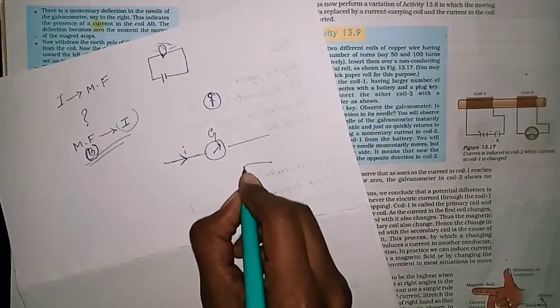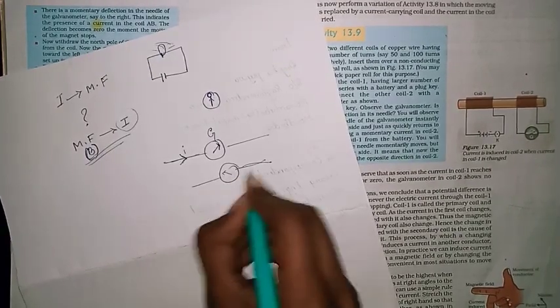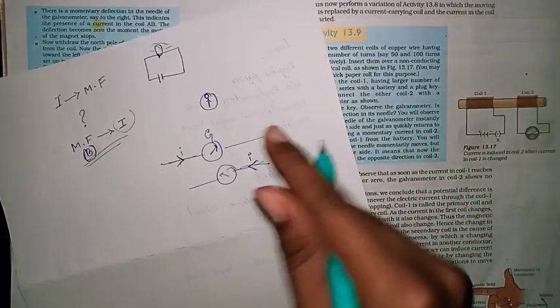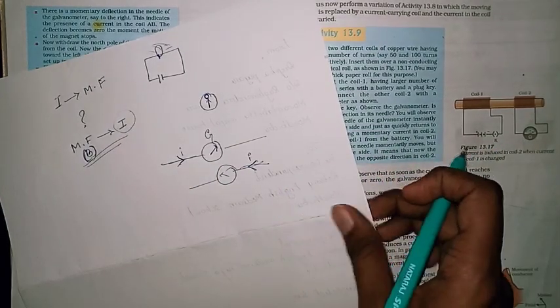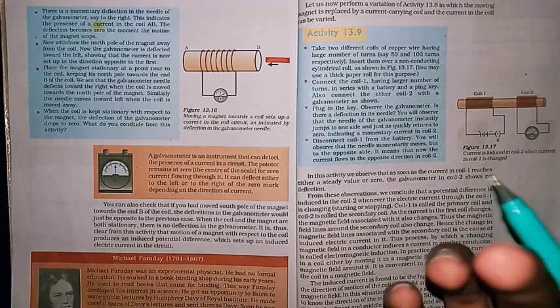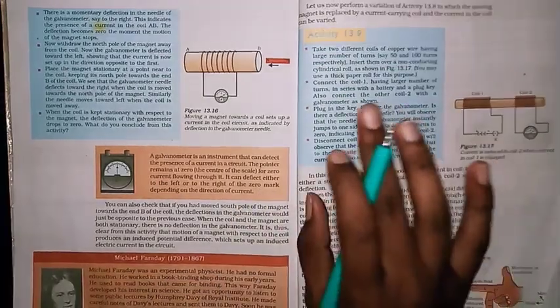When it is in the other direction, the needle deflects the other way. So the galvanometer helps to detect the current in the circuit, and it also shows the direction of flow of the current.